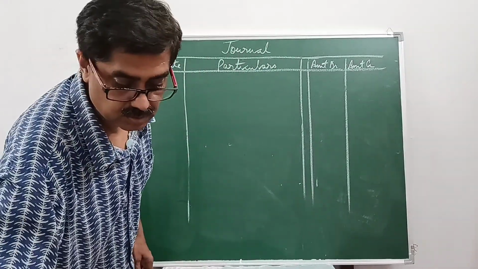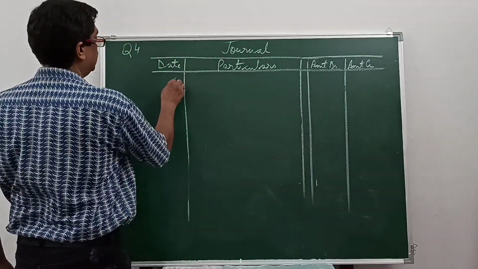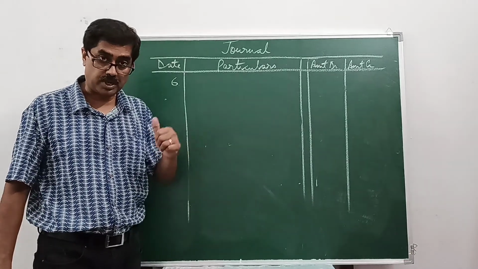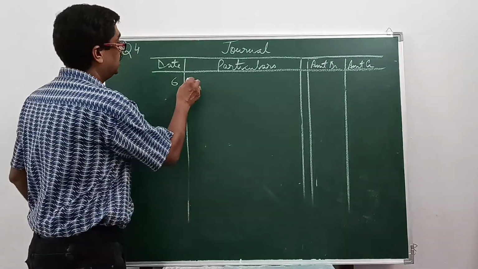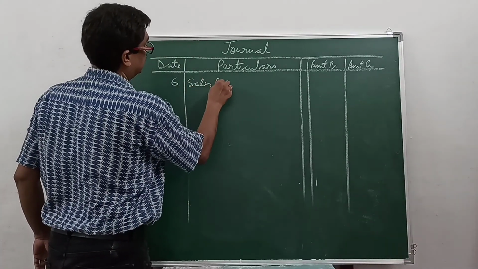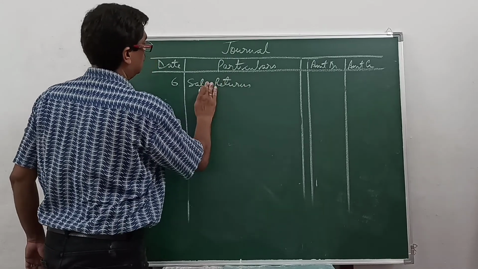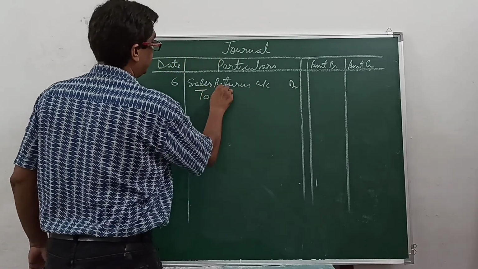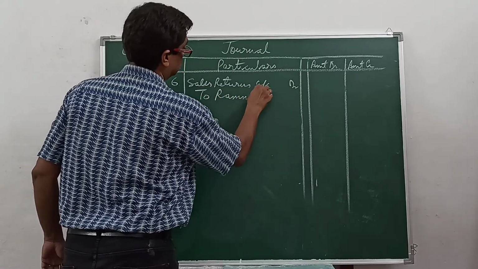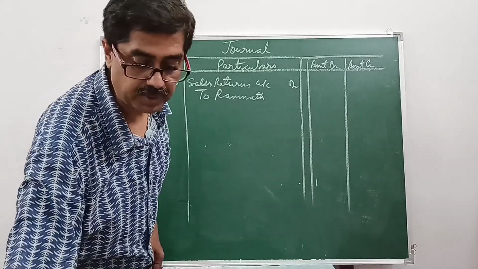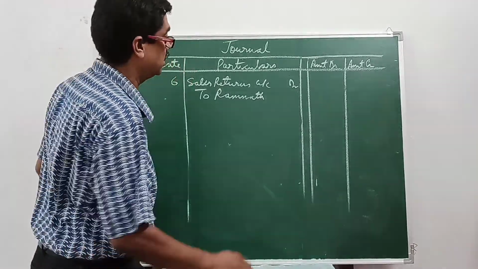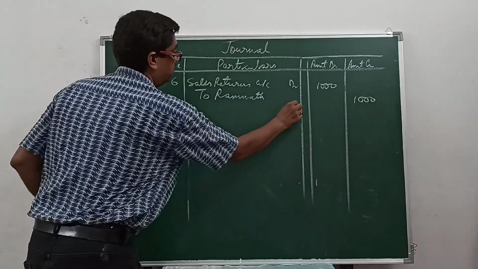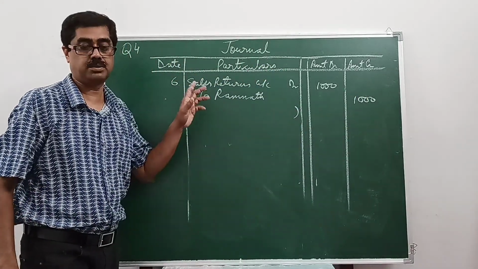Next date is 6th. Ramnath returned defective goods. Now goods were sold to Ramnath. You are getting the goods back from Ramnath. So the goods that were sold have come back. Sales returns account debit, credit the giver, Ramnath. Till now we are passing simple entries with rupees 1,000. Narration will be being goods returned by Ramnath.